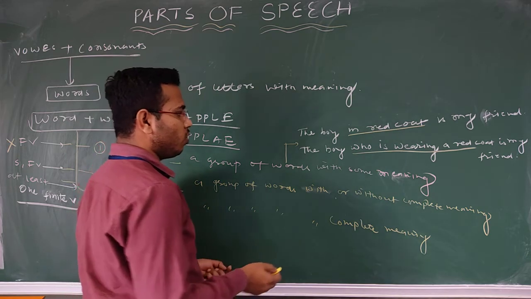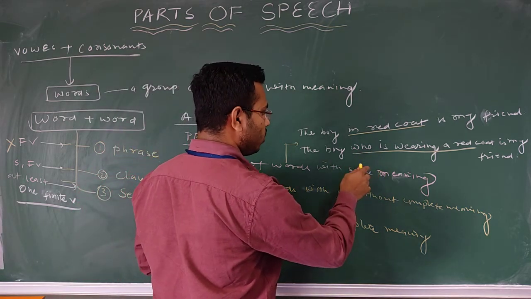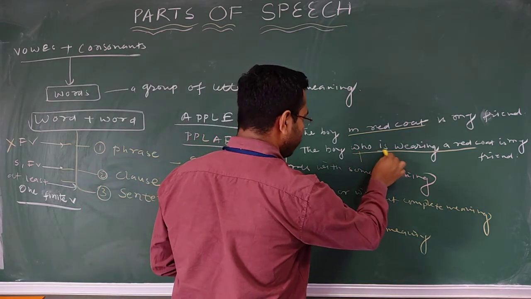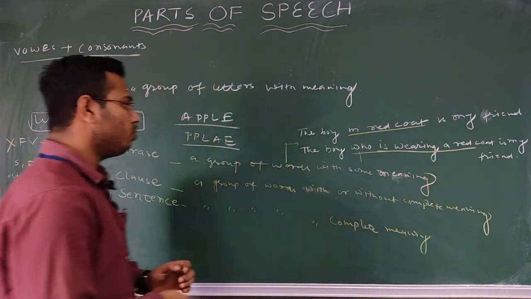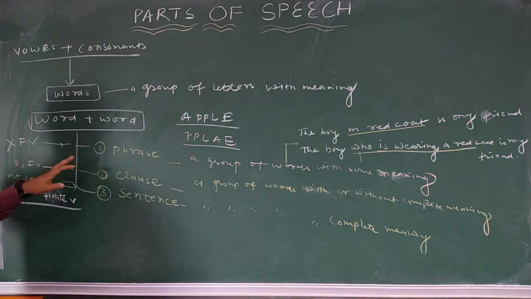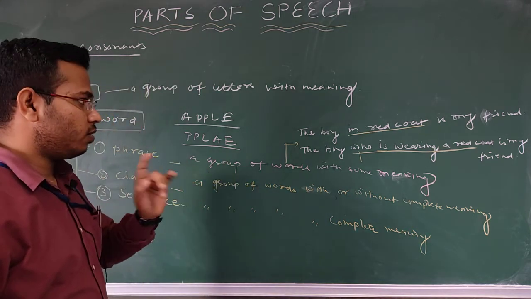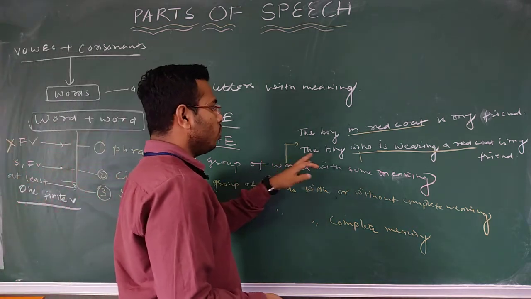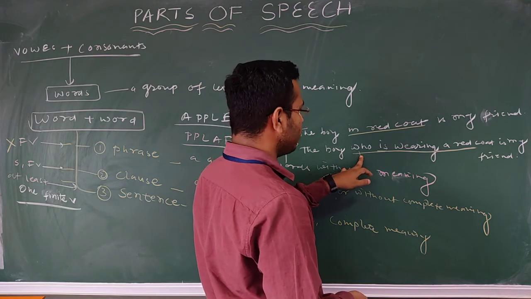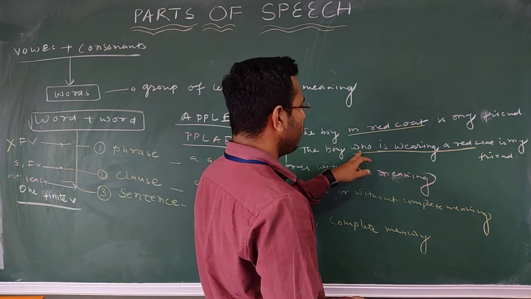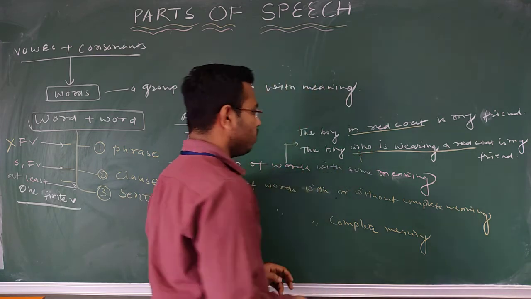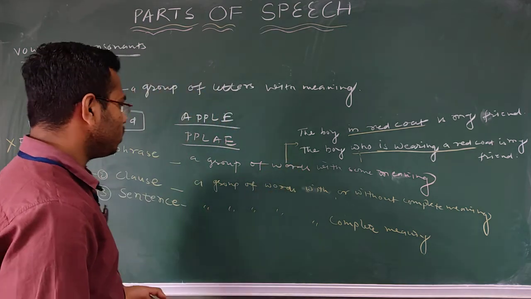The difference is of finite verb and subject. Here we have subject, here we have finite verb. So if you remember the important point that phrase does not have any finite verb and clause has one subject and at least one finite verb. So in this underlined group of words, you can say we have finite verb and we have also a subject.